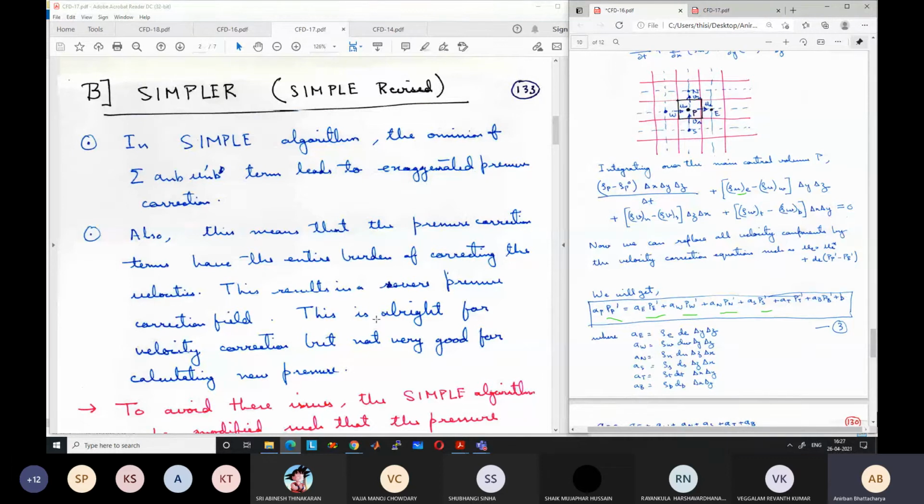It is much more popular because it is much more robust and its rate of convergence is also faster, and it avoids some of the problems present in the simple algorithm. This is known as simple revised, or simpler. After 5 minutes we will continue the discussion on that. Think about any questions if you have any.